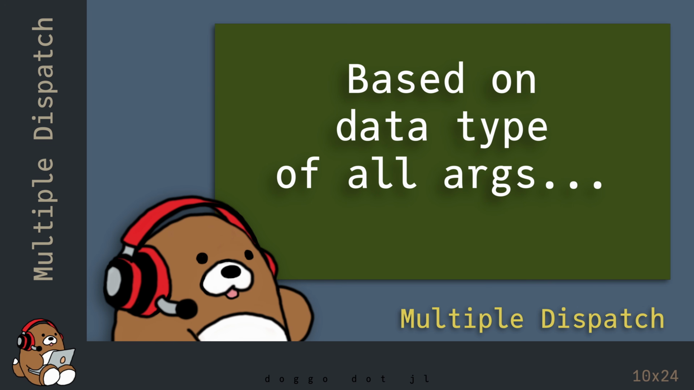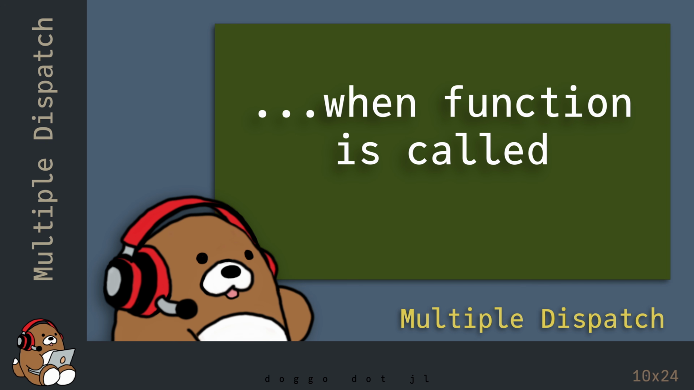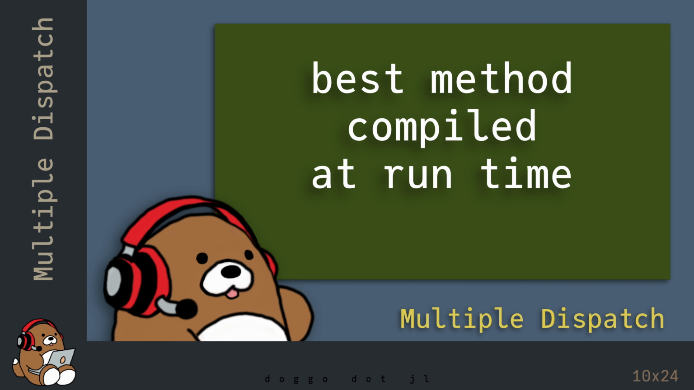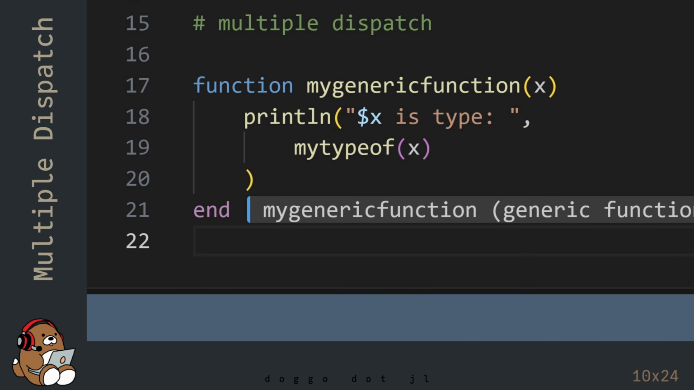In Julia, the term multiple dispatch means that Julia will dispatch the most appropriate method based on the data types of all of the function arguments at the time the function is called. Julia will then compile that one method and evaluate it. Julia will ignore all of the other methods. In this example, my generic function will determine which method to call for the myTypeOf function based on the data type of the argument in my generic function.